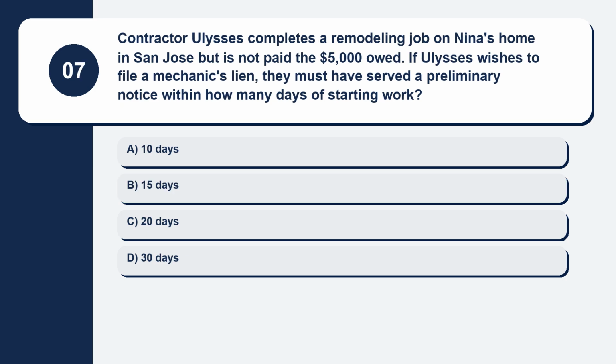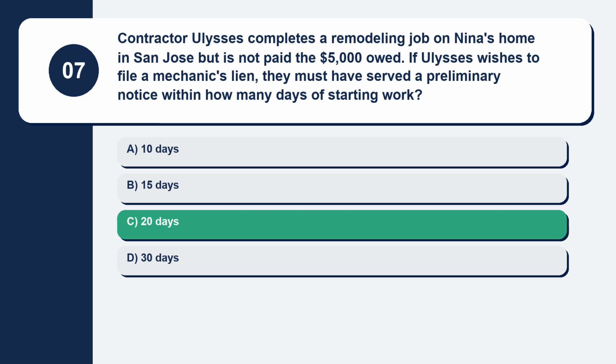Question 7. Contractor Ulysses completes a remodeling job on Nina's home in San Jose but is not paid the $5,000 owed. If Ulysses wishes to file a mechanic's lien, they must have served a preliminary notice within how many days of starting work? Here are your options. Option A, 10 days. Option B, 15 days. Option C, 20 days. Option D, 30 days. The correct answer is option C, 20 days.